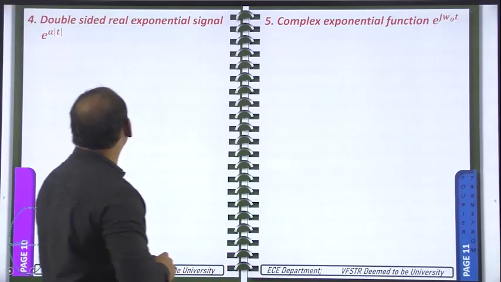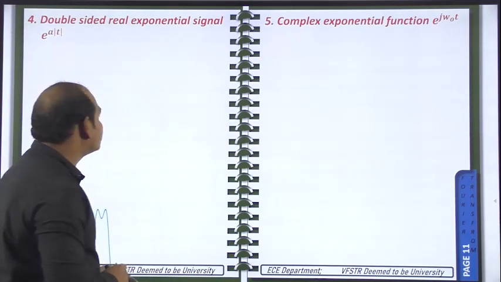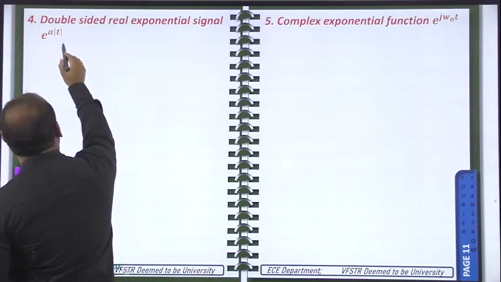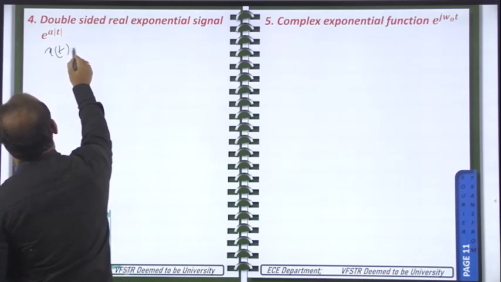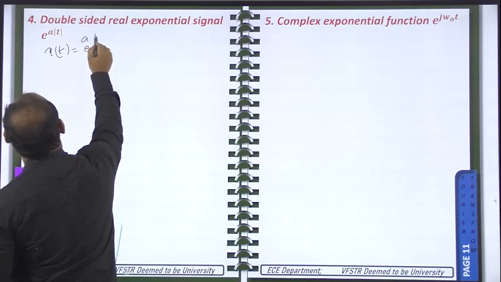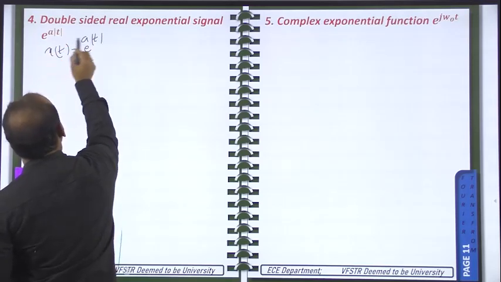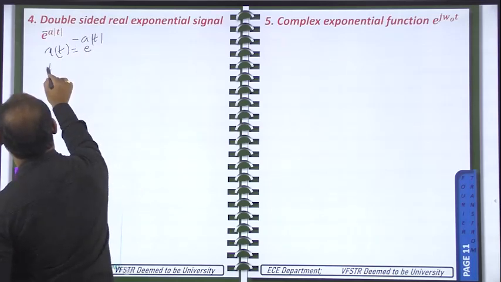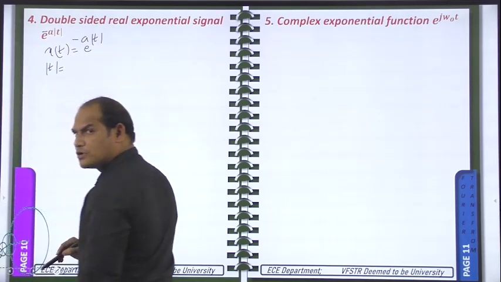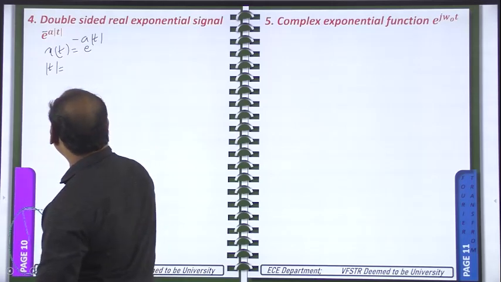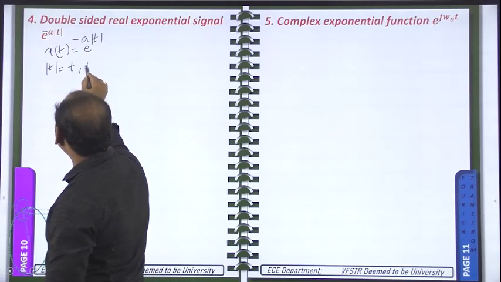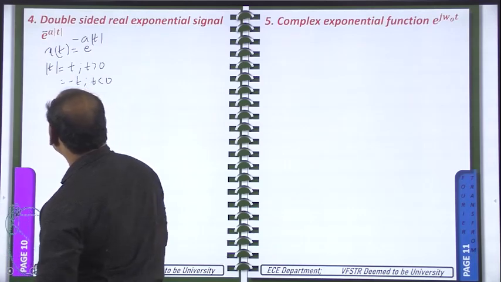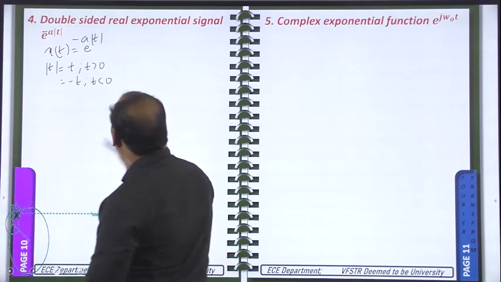Now the next one, the double sided real exponential signal, e power a modulus of t. So here x of t is nothing but e power a modulus of t. I think the minus is available here, so you take minus here. Before doing this one, we will see the mod function definition. I have told about this previously, but see again: mod t is equal to plus t when t is greater than 0, and mod t is equal to minus t when t is less than 0. This definition is important in order to do this problem.